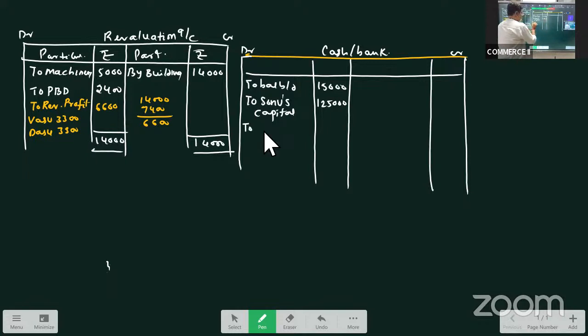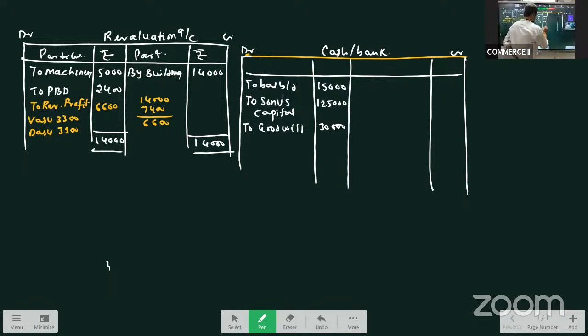Then similarly, to goodwill, it is 30,000. Both are inflows. Both are received. Is there any outflow? No, there is nothing.